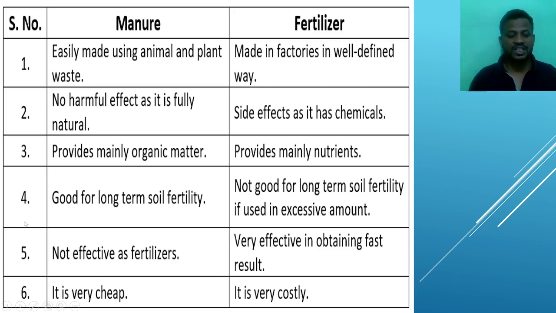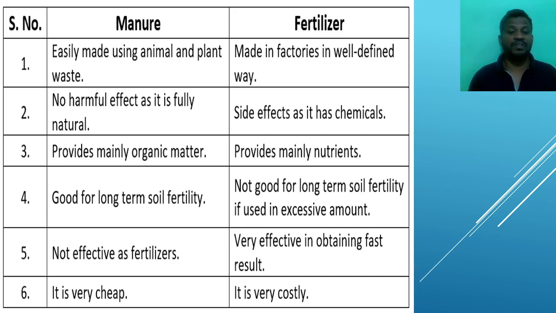Here the last point is that it is very cheap. Why? Because every farmer can prepare his manure himself by using animal dung and plant waste. It is very cheap and we can prepare it very easily. But fertilizers are prepared in factories or in industries. It is very costly. Some farmers cannot even afford fertilizers.